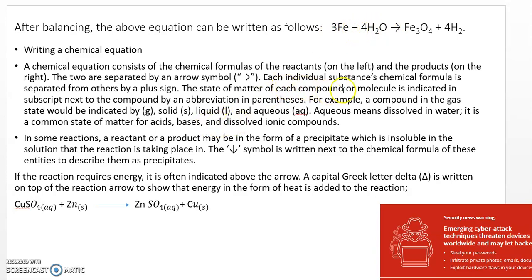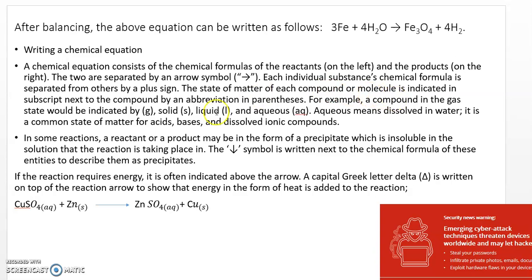The state of matter of each compound or molecule is indicated in a subscript next to the compound by an abbreviation in parentheses. For example, Fe is in which state? Solid. So you have to write S. Then H2O is in which state? Liquid. So you have to write L. Then Fe3O4 is in which state? You have to write aqueous. Then H2 is in the gaseous state, so you have to write G. So like this it is.